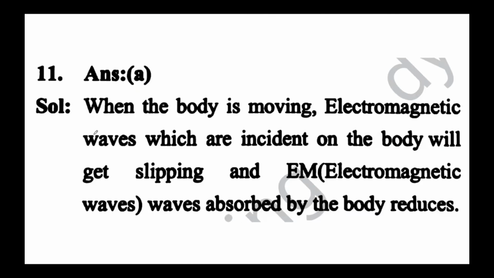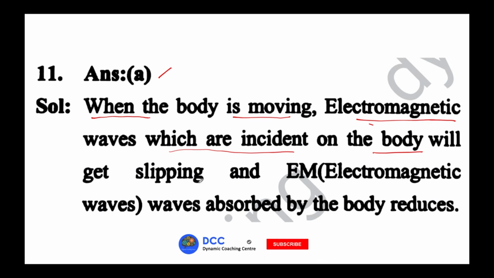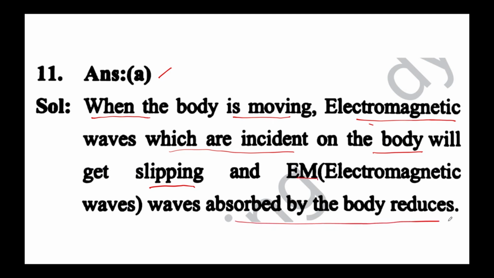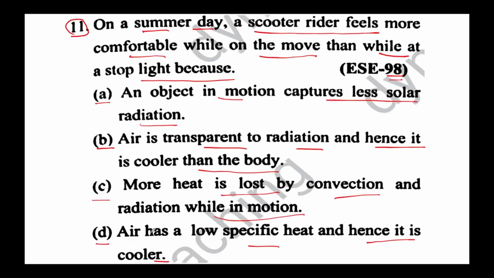So the correct answer is option A, which is very simple from basic physics. When the body is moving, electromagnetic waves incident on the body because of the radiation mode of heat transfer, because we know that the sun's radiation reaching the earth's surface is by radiation mode, which is nothing but electromagnetic radiation. So when the body is moving, the incident electromagnetic waves will slip, and hence the electromagnetic waves absorbed by the body will be reduced. So I can say that option A is the correct answer.